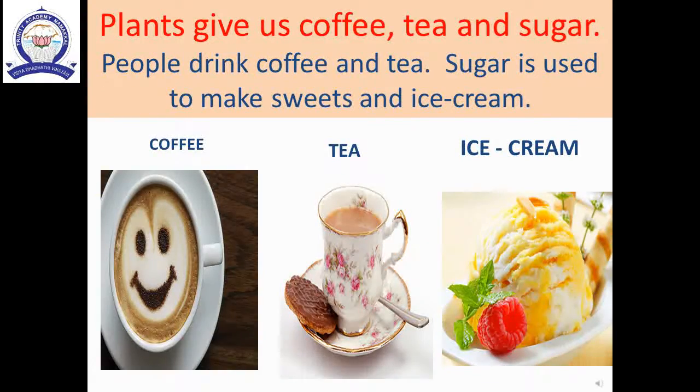Plants give us coffee, tea and sugar. We get coffee from coffee plant. We get tea from tea plant. We get sugar from sugarcane plant. Sugar is used to make sweets and ice creams.